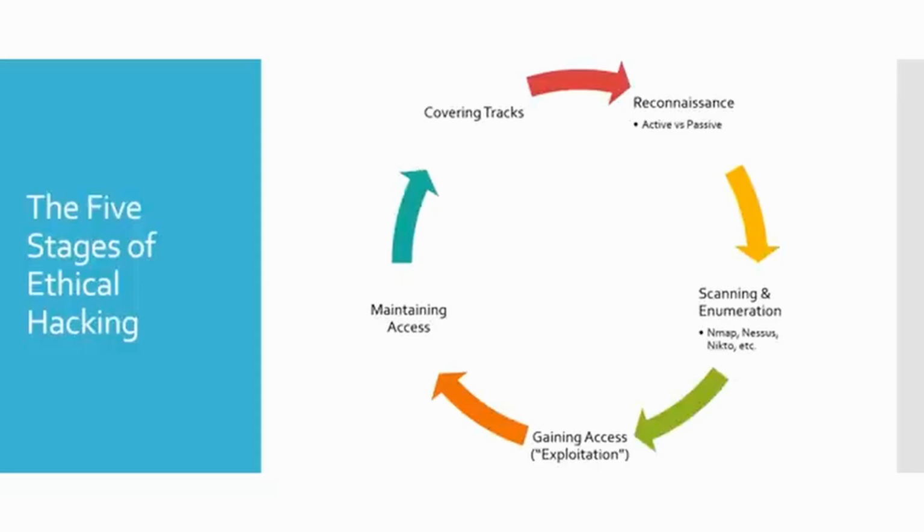We'll move into the internal side of things with Active Directory. We'll start working with our web applications and our wireless, and we will touch on the maintaining access and covering tracks, but you're going to see this methodology over and over, and you might also get this question on an interview, to describe the 5 stages. So it's important to know these. It's just something that every ethical hacker can rattle off pretty quickly.